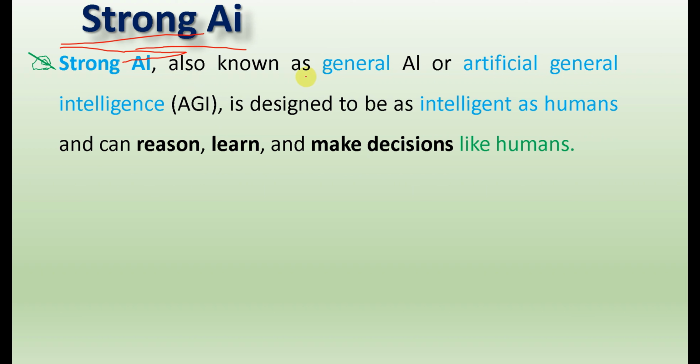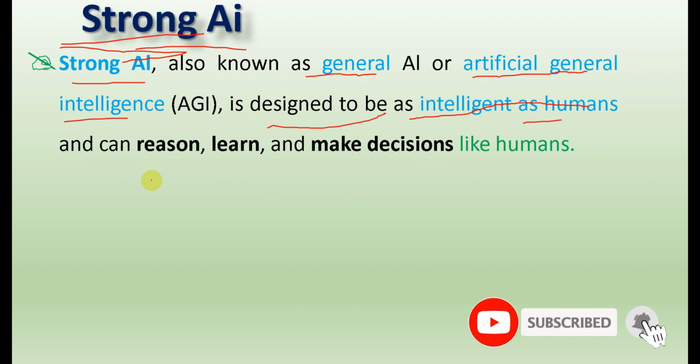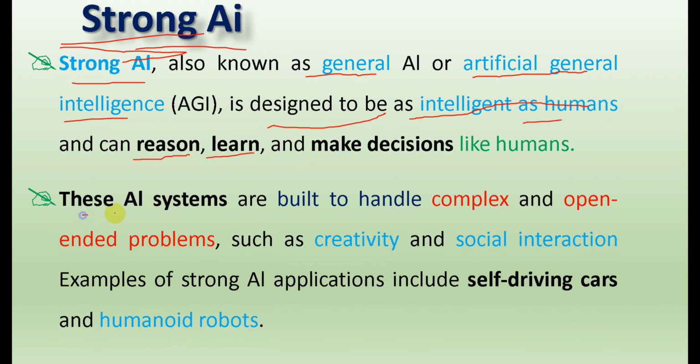Strong AI is known as general AI or artificial general intelligence, but weak AI we call narrow AI. Strong AI is designed to be as intelligent as a human, to reason, learn and make decisions. These AI systems are built to handle complex and open-ended problems instead of specific or particular problems, such as creativity and social interaction. Examples of strong AI are self-driving cars and humanoid robots.